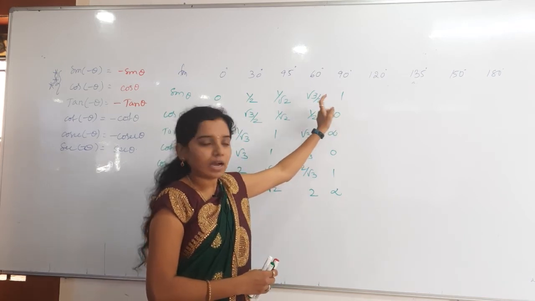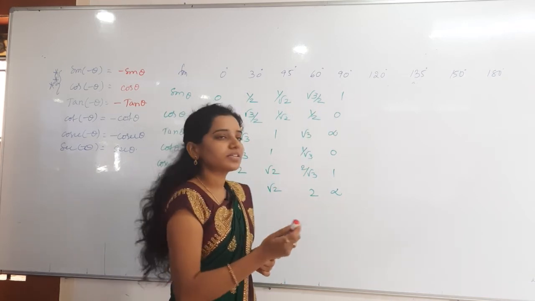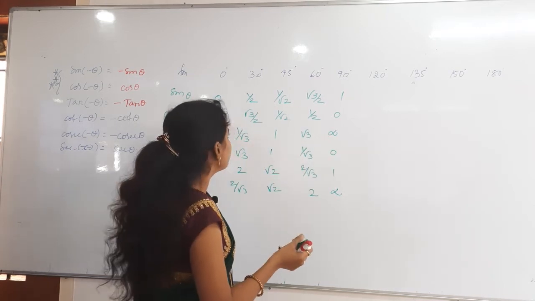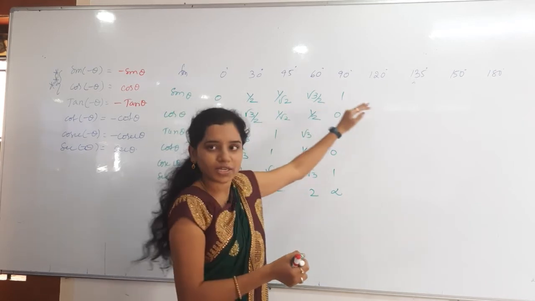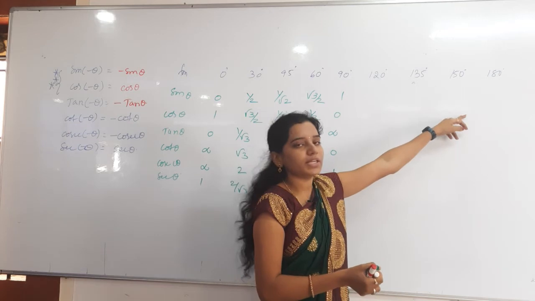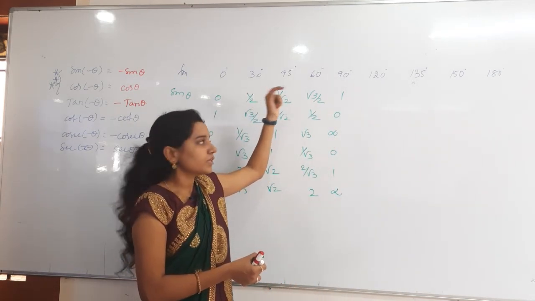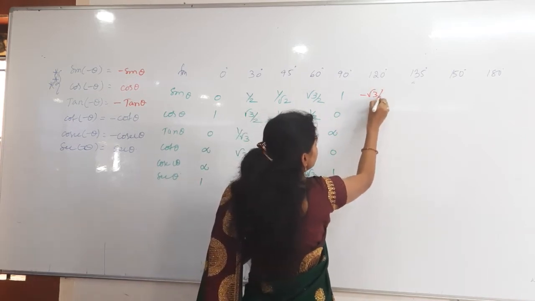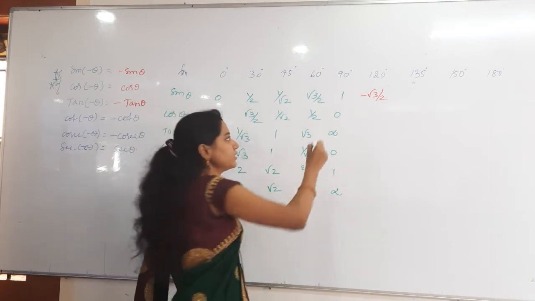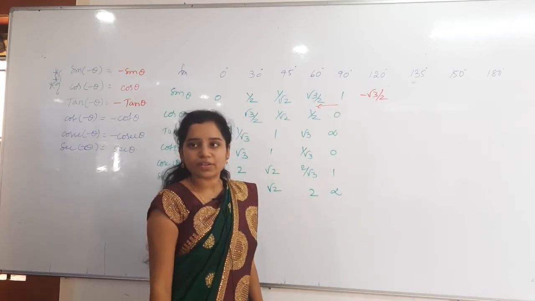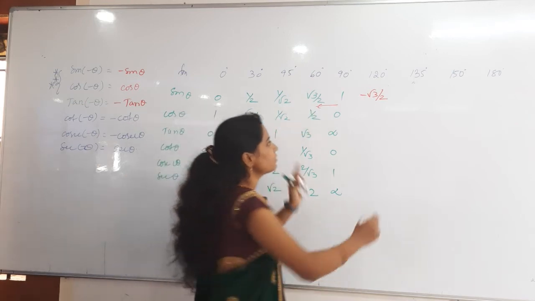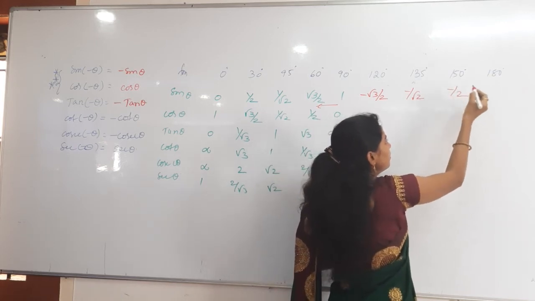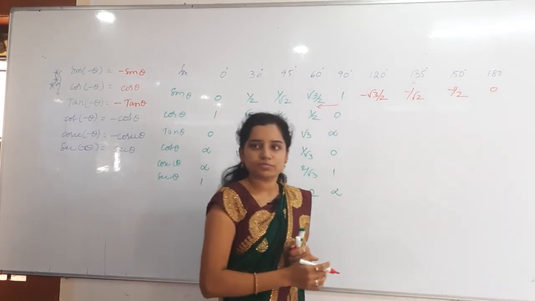Everybody knows these values. After that, how to write those values: just reverse that one. Nothing but just put minus for all the values in reverse direction. Whenever you are traveling from 0 to 90, you go in this direction. Whenever you are dealing with 90 to 180, you go in the opposite direction. That's it. So here 1 is as it is at 90, then 120 is minus root 3 by 2. Go in the reverse direction. 135, minus 1 by root 2. 150, minus 1 by 2. 180, 0. That's it, finished. Understand, right?